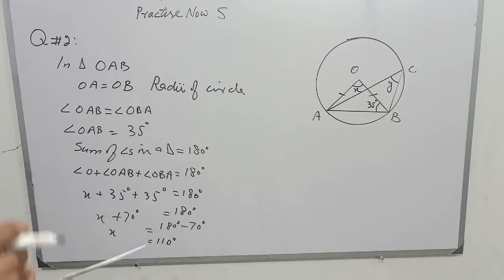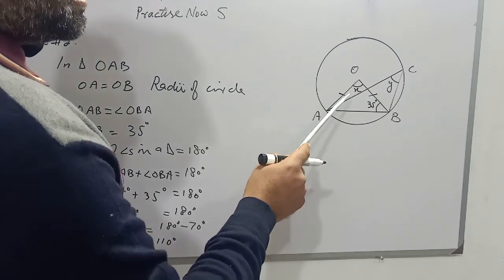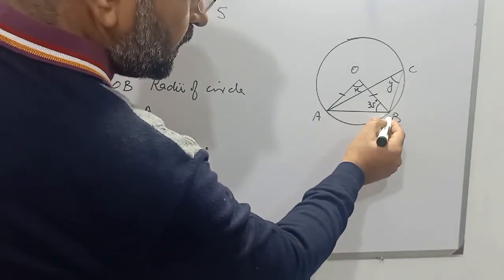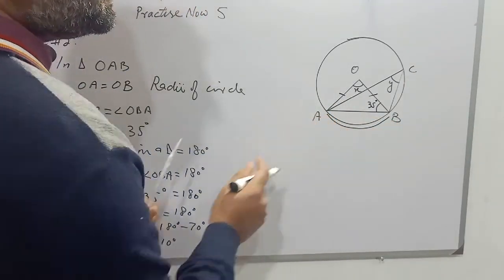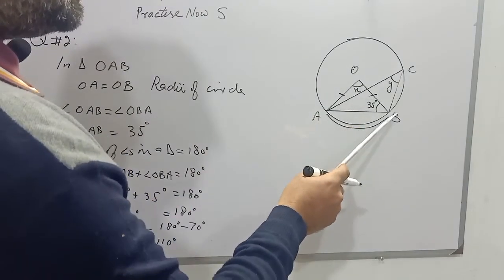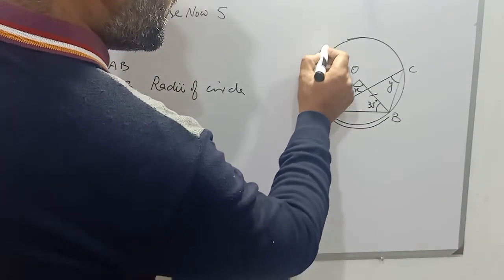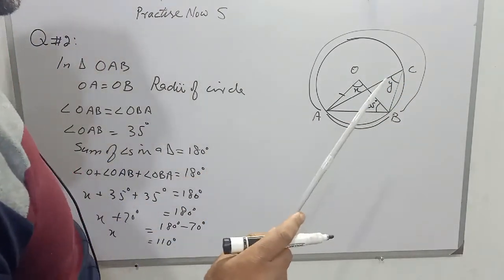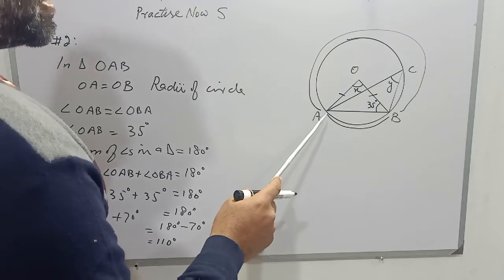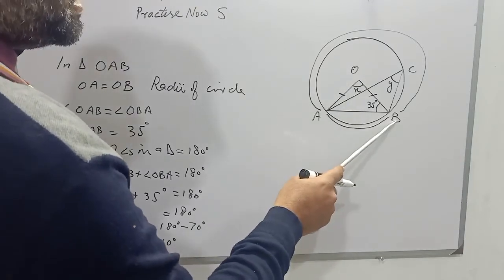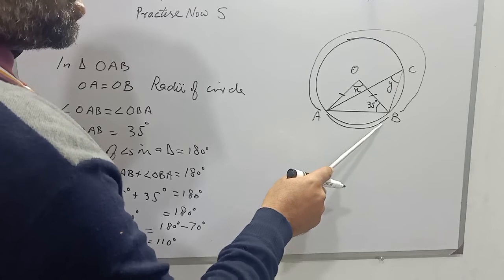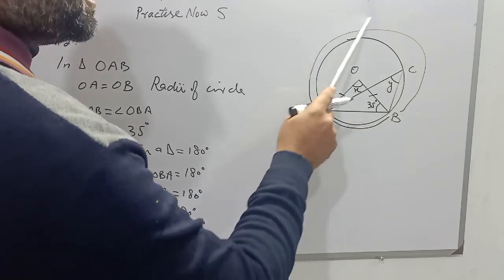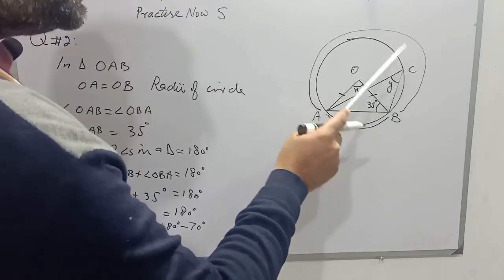Now students, angle X is the central angle of this arc AB, and angle ACB is the circumference angle of this major arc. Again I am repeating that angle AOB is the central angle of this minor arc, and angle ACB is the circumference angle of the major arc.